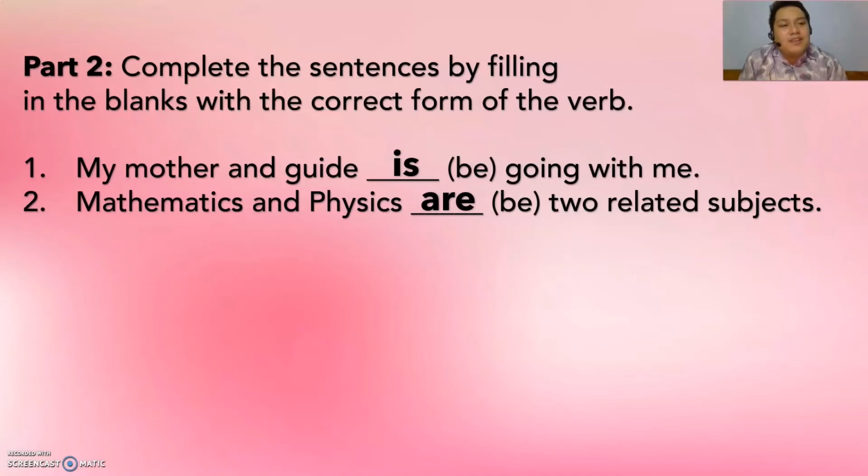Remember, special nouns may have two cases. One is that it might be singular in meaning but plural in form. So that's the case concerned here. Those two subjects are special nouns and they are both joined together by and. So the answer is are.